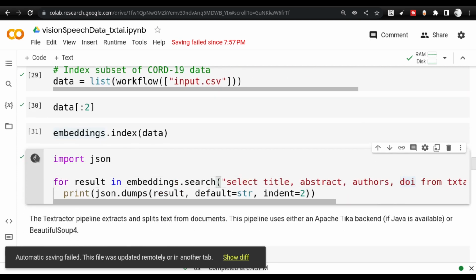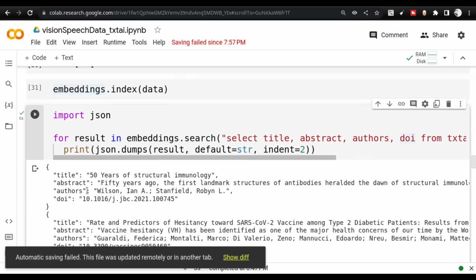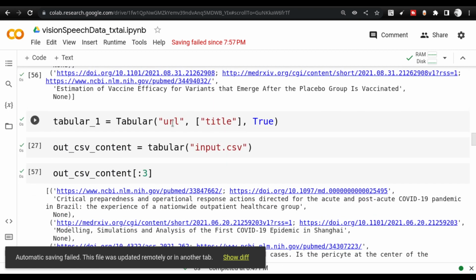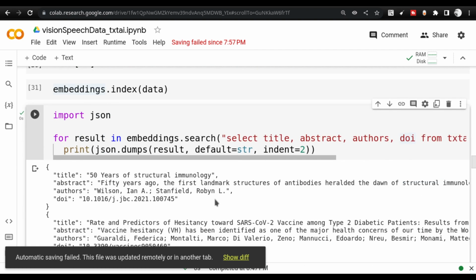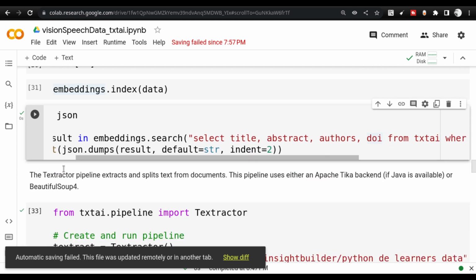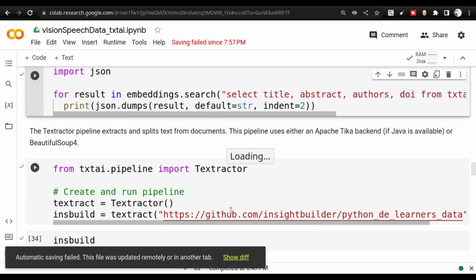Let me show you. You see the abstract and authors, even though in the tabular pipeline, if you go here, I have created only URL and title. I have not done any kind of additional embedding, but once I use this select clause, I can get the rest of the data also. This is one of the things that I find a little different in TxtAI, and how it is used for working with SQL. It's one of the interesting aspects I wanted to share.